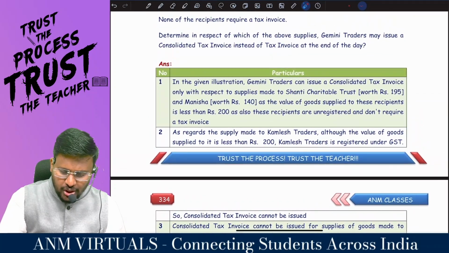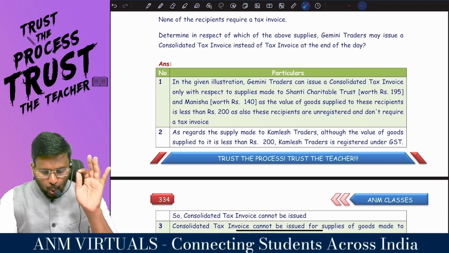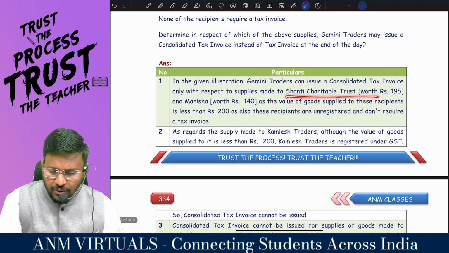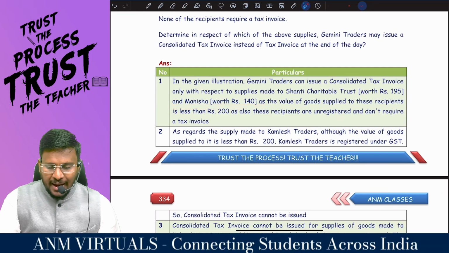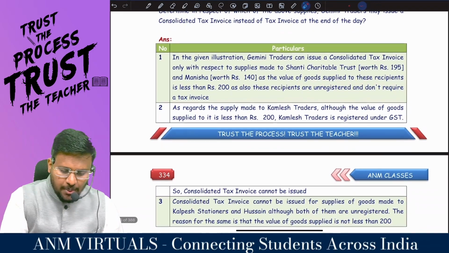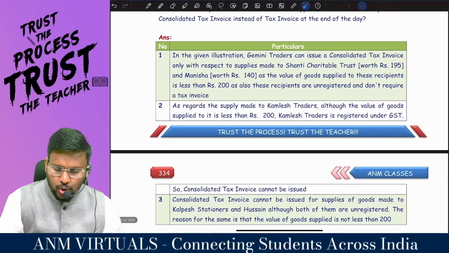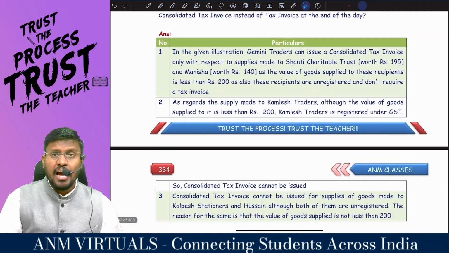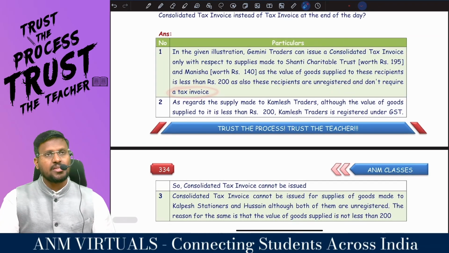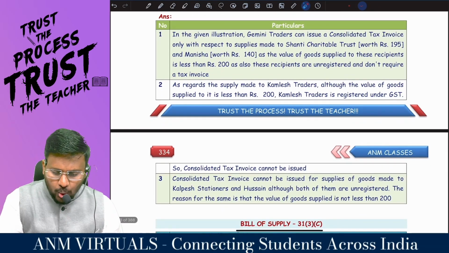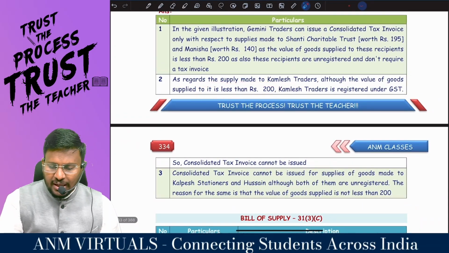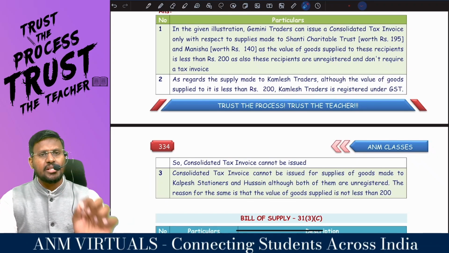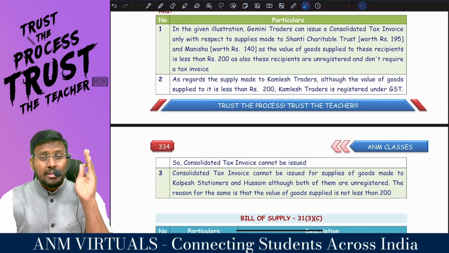In the given illustration, Gemini Traders can issue a consolidated invoice only with respect to supply made to Shanti Charitable Trust worth 195 rupees and Manisha worth 140, as the value of goods supplied to these recipients is less than 200, as also these recipients are unregistered and don't require a tax invoice. As regards the supply made to Kamlesh Traders, although the value of goods supplied is less than 200, Kamlesh Traders is registered under GST. One of the conditions is that the recipient should be unregistered.